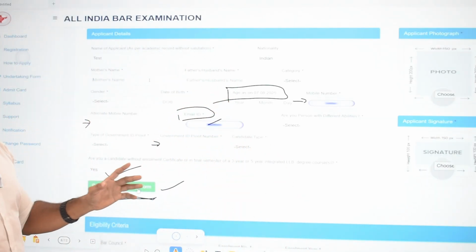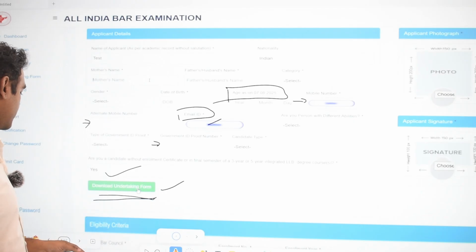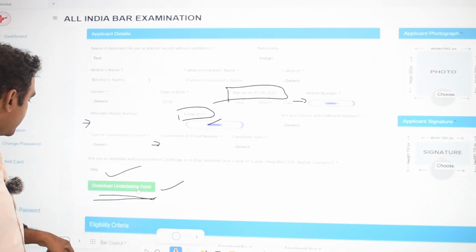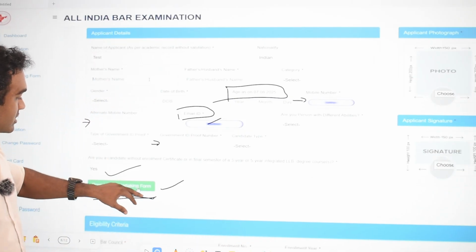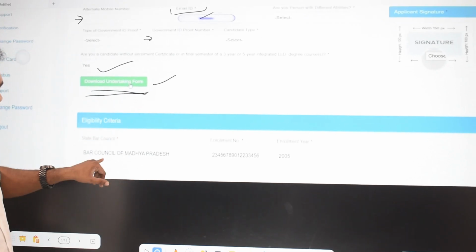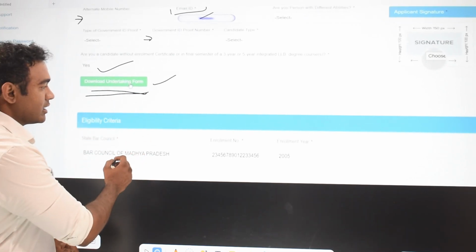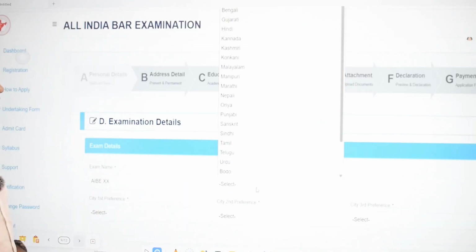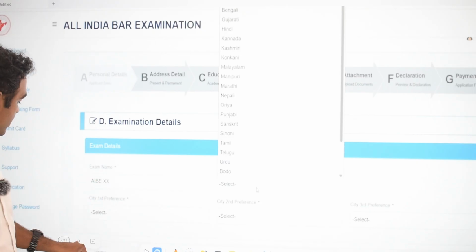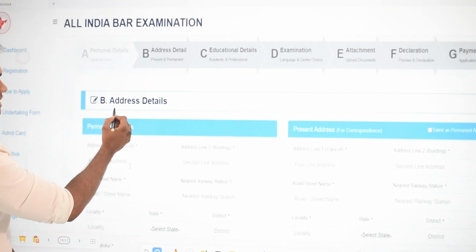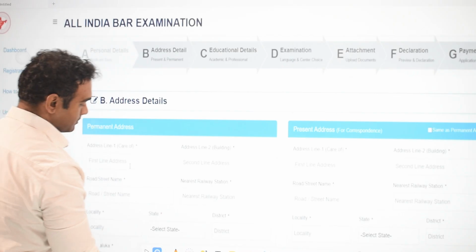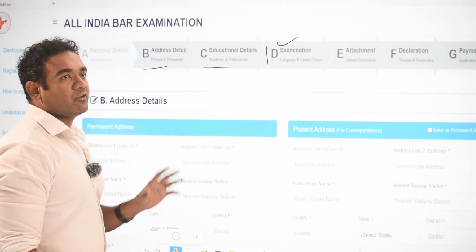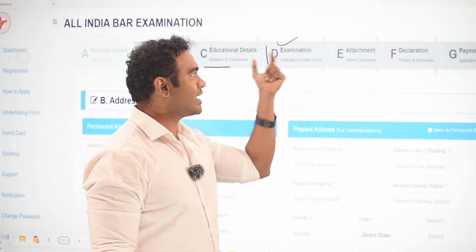And your photo signature is also supposed to be uploaded. And for those candidates who are having your enrollment certificate, please do enter in your details. Enrollment certificate సంబంధించిన details ని ఇక్కడ enter చేయండి. Bar Council of, say this is Telangana, enrollment number and your year of enrollment. Once we are done with this, we shall be proceeding with entering your address. Address details enter చేయాలి, educational qualifications enter చేయాలి. And what your preferred location is for examination, please do enter it as well.